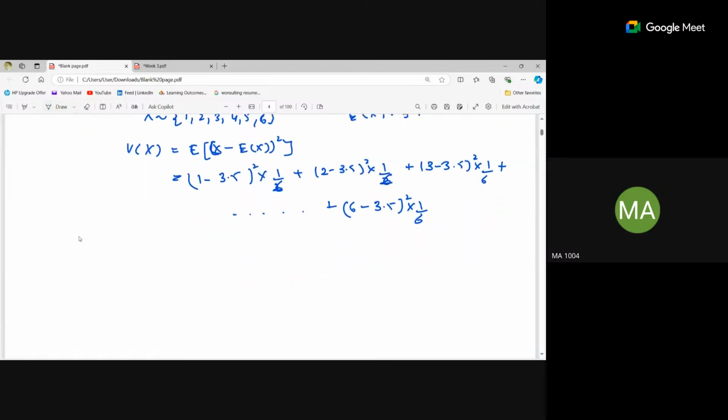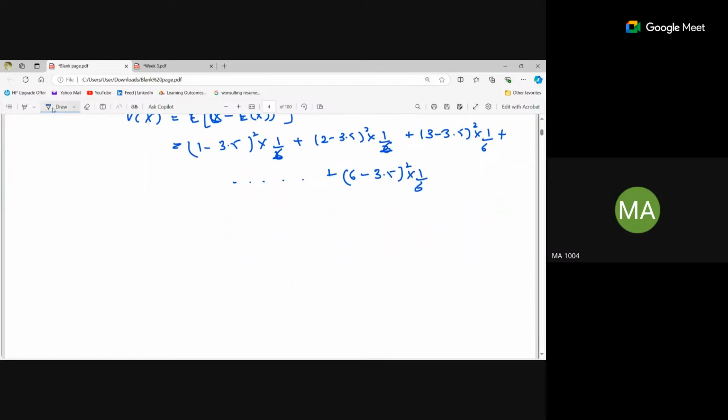Now we have some properties of variance. The first property states that variance of a into x, that is, if we are multiplying any variable with some constant, it will be a squared into variance of x. The constant will be squared, and it is multiplied by the variance of x.